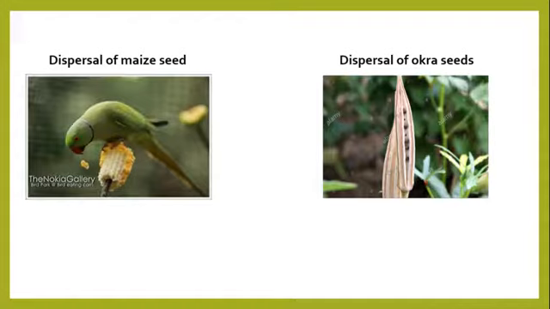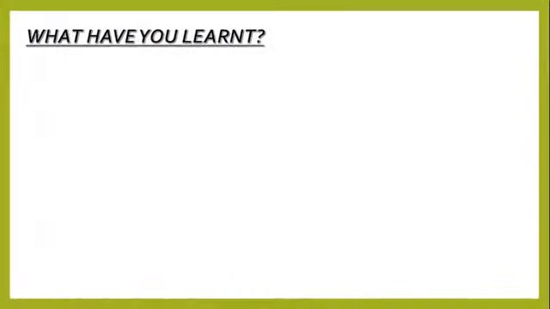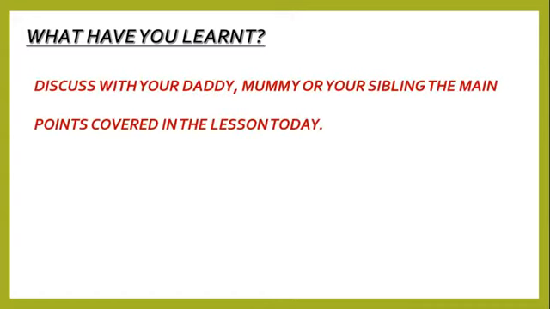Remember, when seeds are dispersed and the seeds find a suitable environment with suitable conditions, the seed will germinate, then the cycle is repeated. So that's how the life cycle of maize and okra is. My dear learners, this marks the end of this topic. Today, try and summarize this lesson on paper or by words to your daddy, mommy, or your sibling.